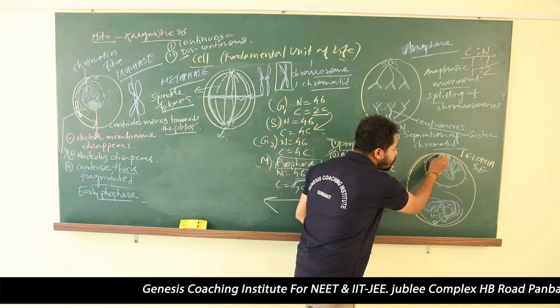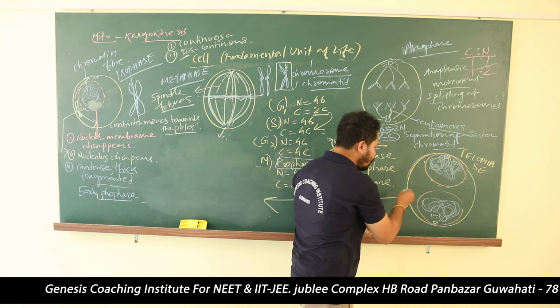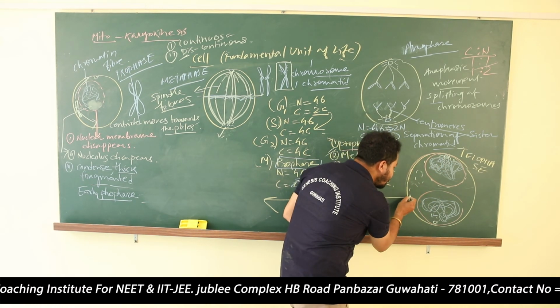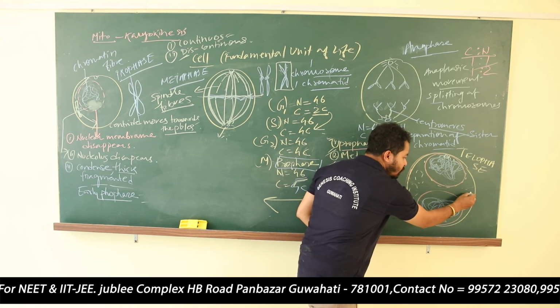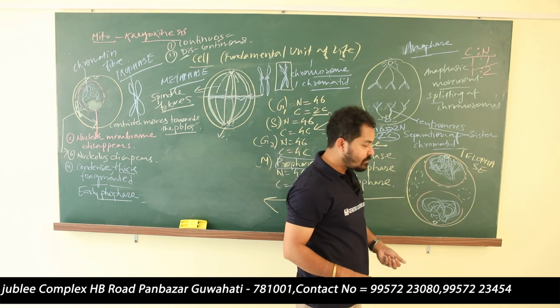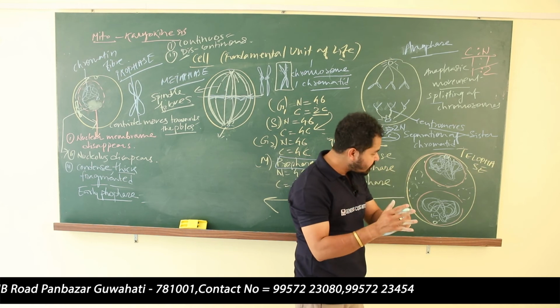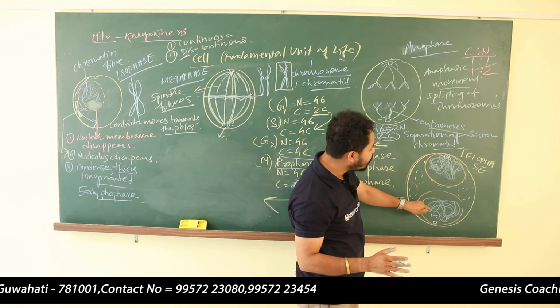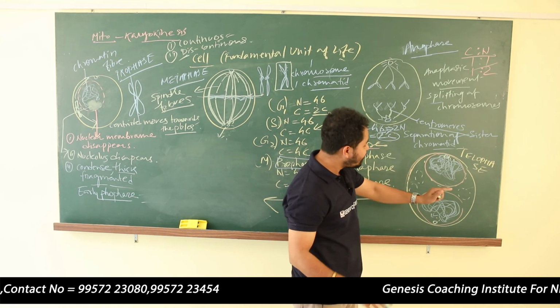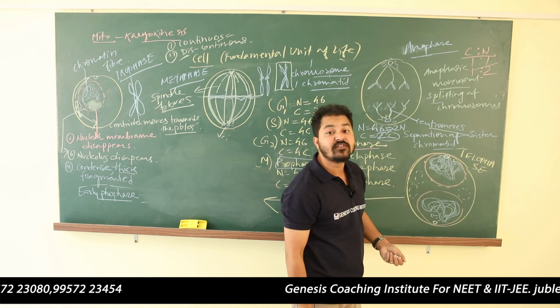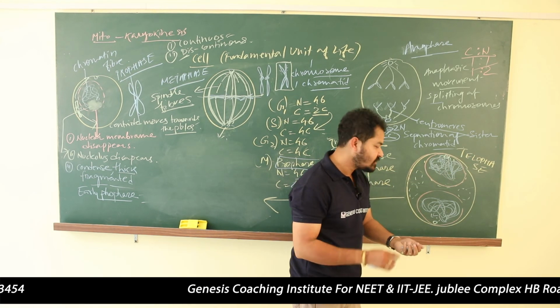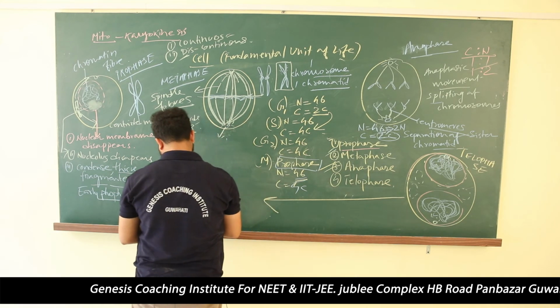Nuclear membrane will slowly, gradually appear, mitochondria will gradually appear, endoplasmic reticulum will gradually appear, Golgi apparatus will gradually appear, all the cellular organelles will reappear, and the chromatid fibers that reached the poles have lost their identity, and what they have become is chromatin fiber. These are the characteristics of telophase. Next stage is the cytokinesis, smaller one.